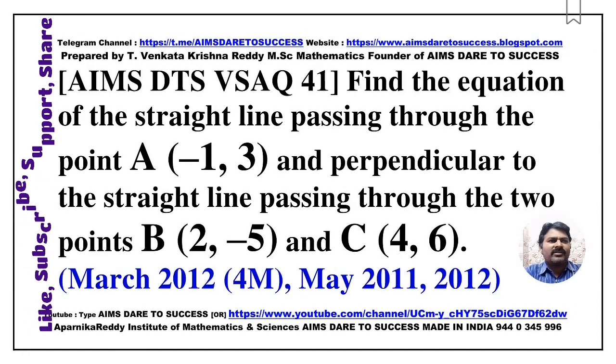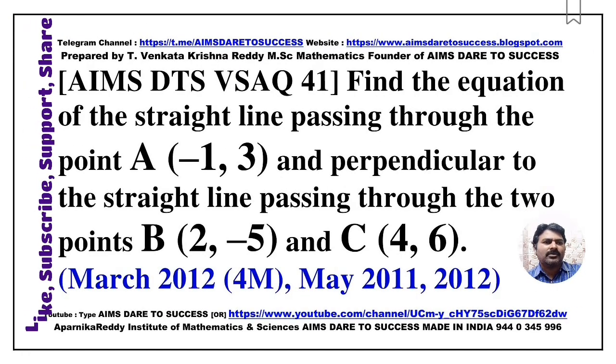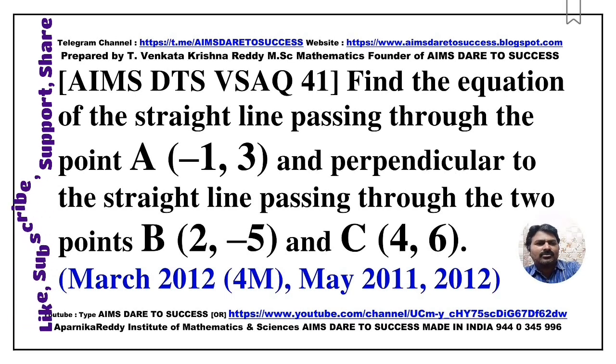Next VSQ 41. Find the equation of the straight line passing through the point (minus 1, 3) and perpendicular to the straight line passing through the two points B (2, minus 5) and C (4, 6). This question came from March 2014 4 marks question and May 2011, May 2012 2 marks question. So practice more, my dear students.